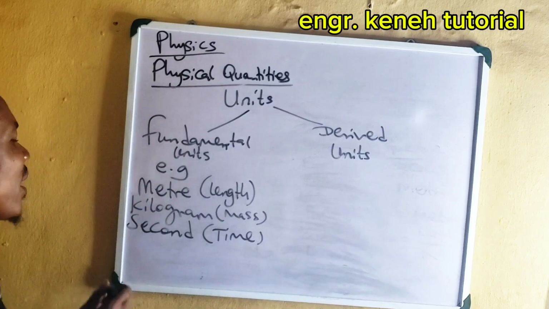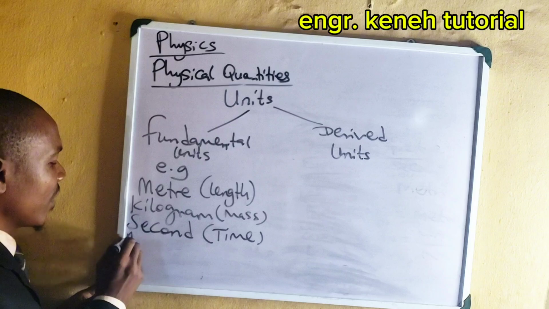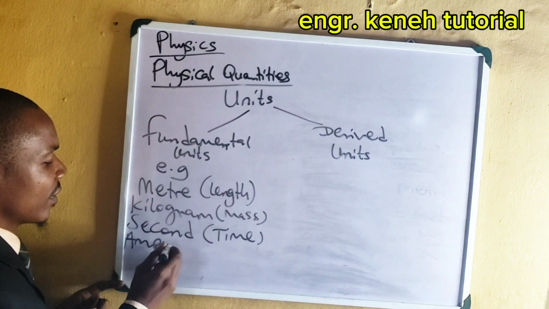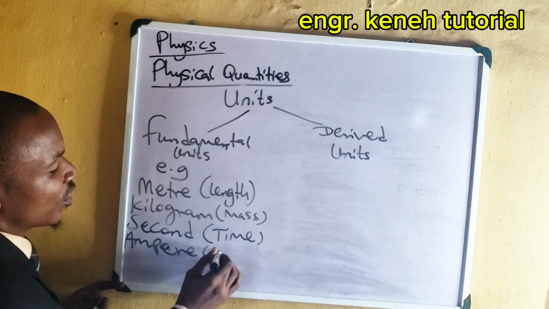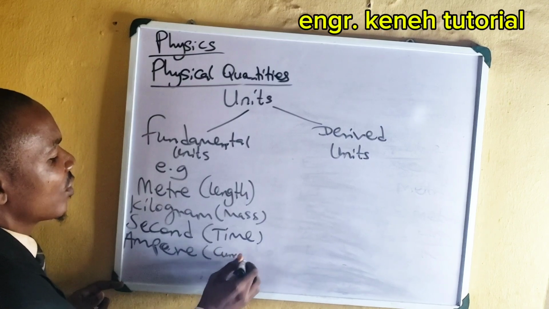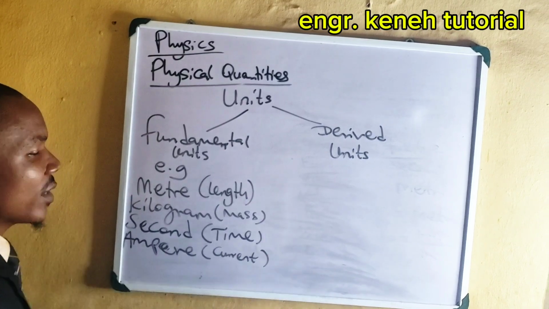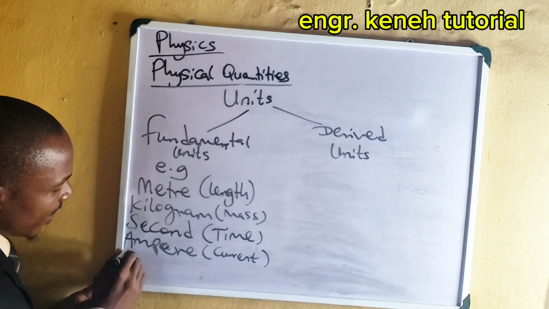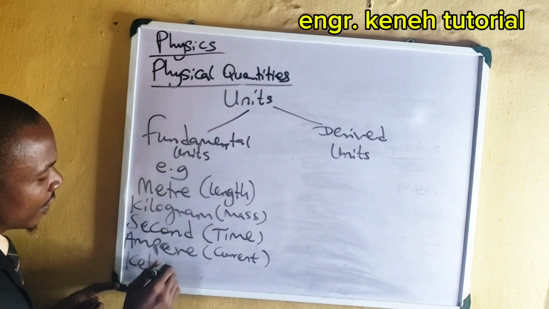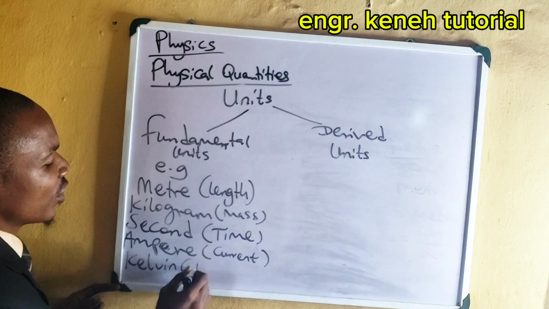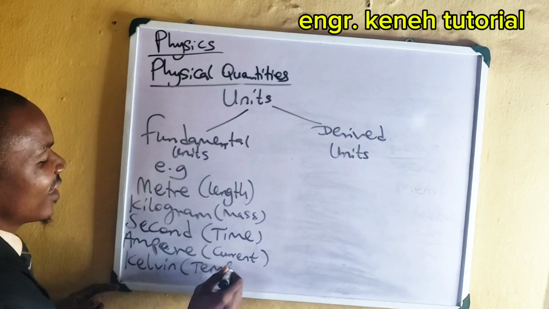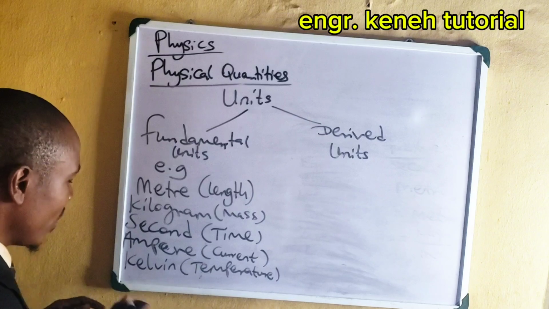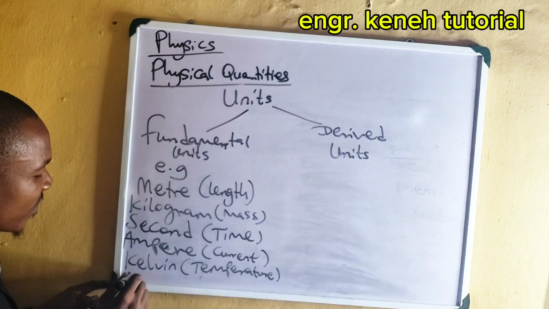All right. Next one we have is ampere. Ampere is the unit of current, current of electricity. Next one we have Kelvin. Kelvin is the unit of temperature. Then we have another one we call mole.